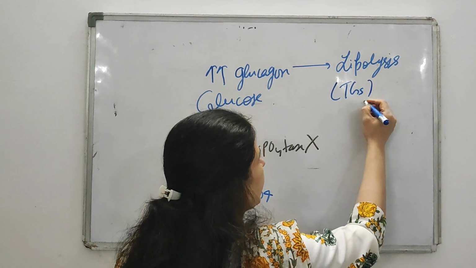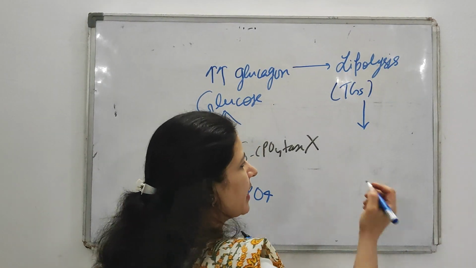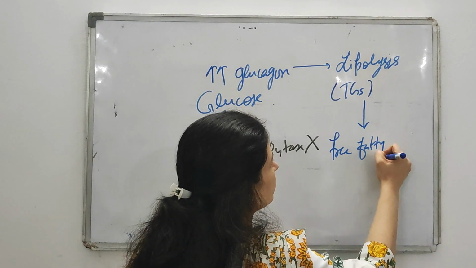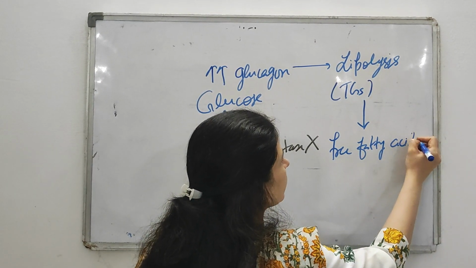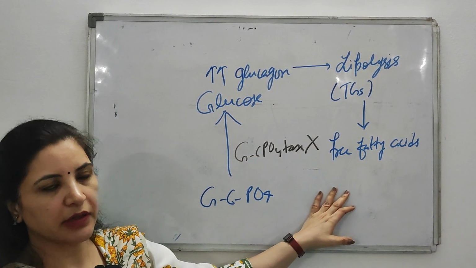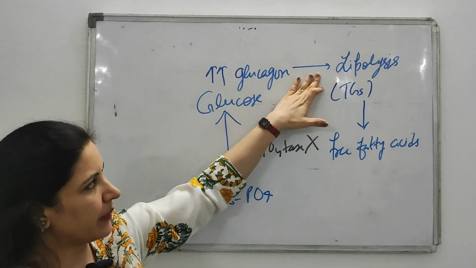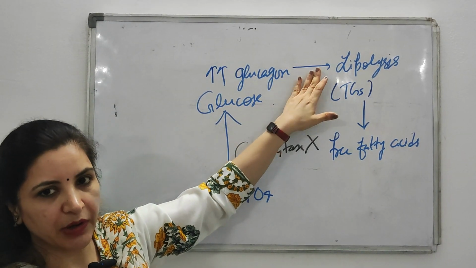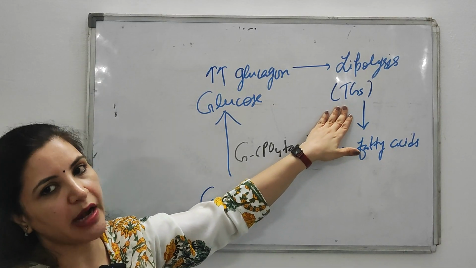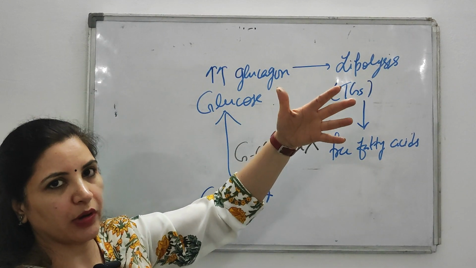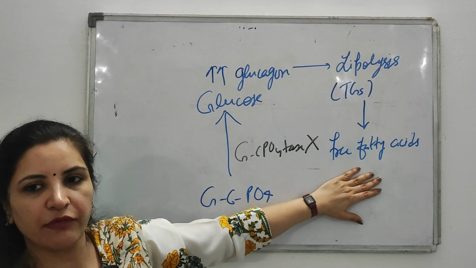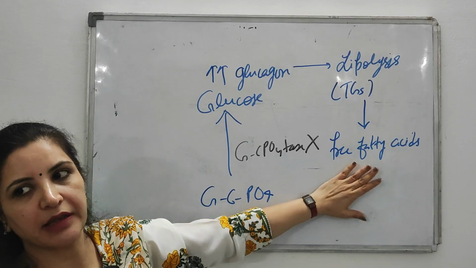When triglycerides undergo lysis, they form free fatty acids, because triglycerides break down into fatty acids and glycerol, isn't it? Because lipolysis is stimulated, the triglyceride stored in adipose tissue breaks down in the presence of glucagon and forms an excessive amount of free fatty acids.